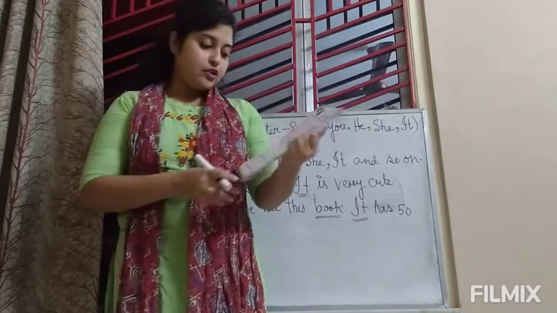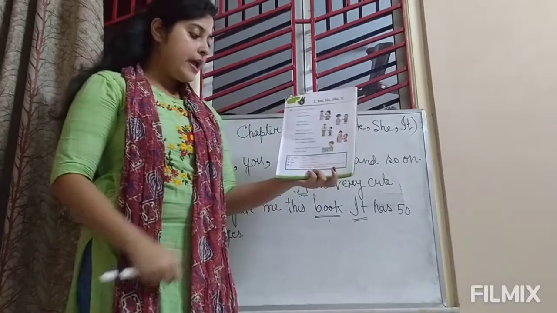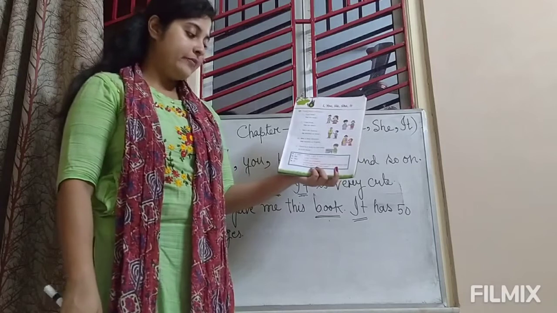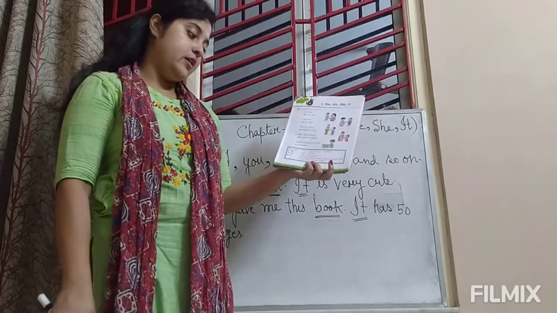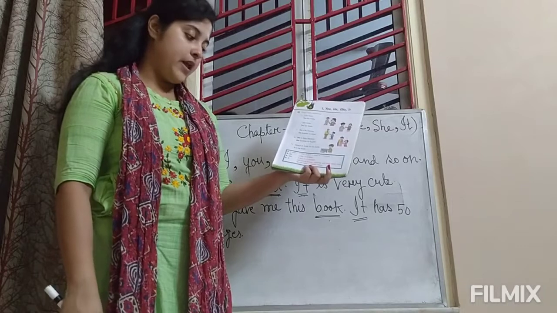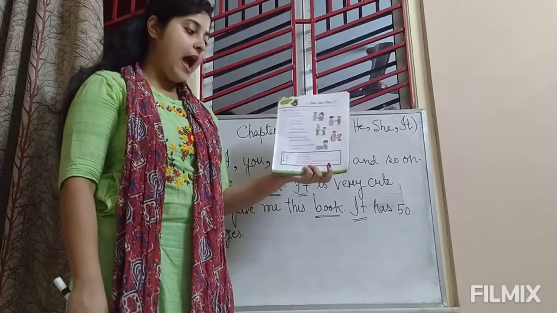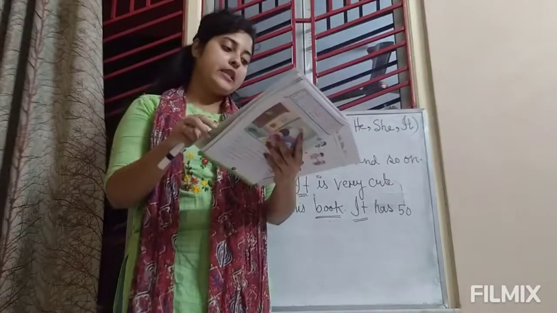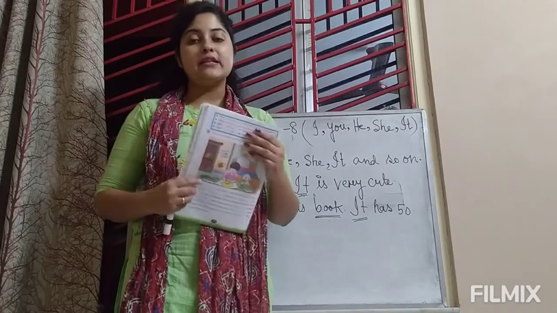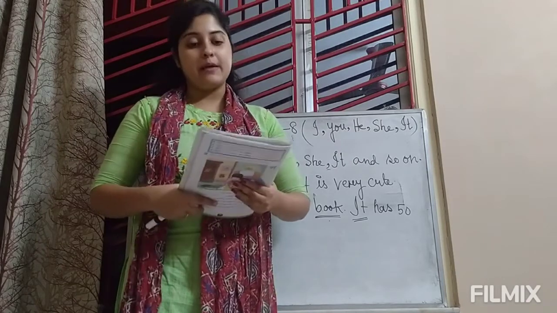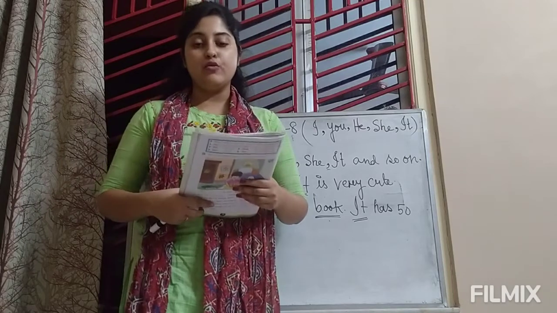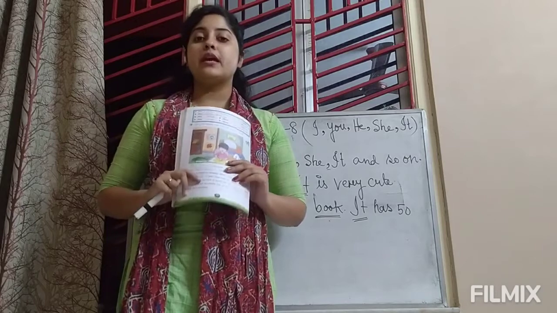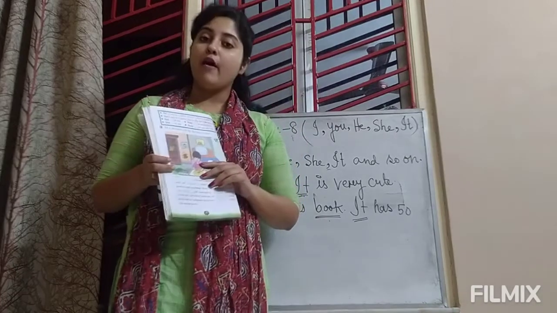Fine? Okay, so look at these points again. I, you, a boy, a girl, a man or a woman. He, a boy or a man. She, a girl or a woman. It, non-living things, animals and birds when they do not have any special name. Okay, fine. So this is the chapter, students. These are the examples of pronouns. I, you, he, she, it. In the next chapter we will see more examples of pronouns.